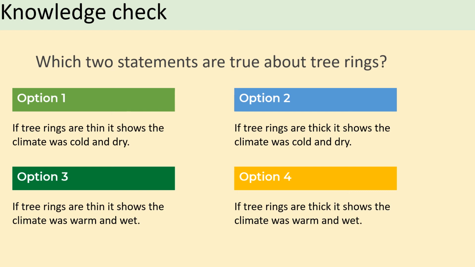So you have 2 statements that are true here that you're trying to identify. So perhaps you could show your 2 options on two different hands now. And hopefully you had options 1 and 4. So thin tree rings show that there was a cold and dry climate in that year, and thick tree rings show that it was a warm and wet climate in that year.